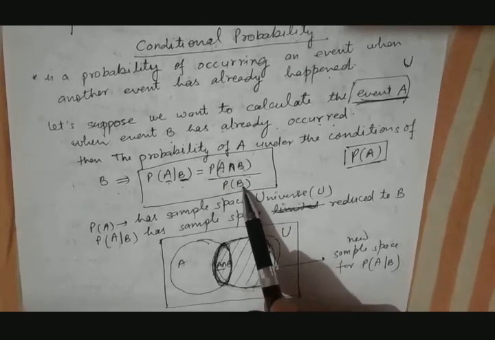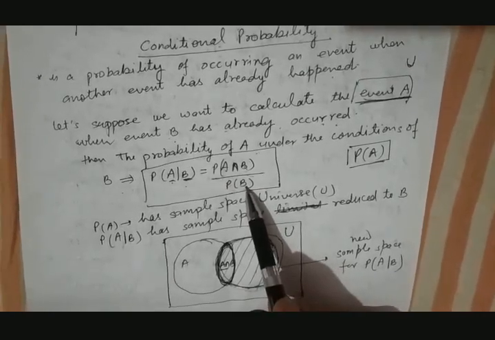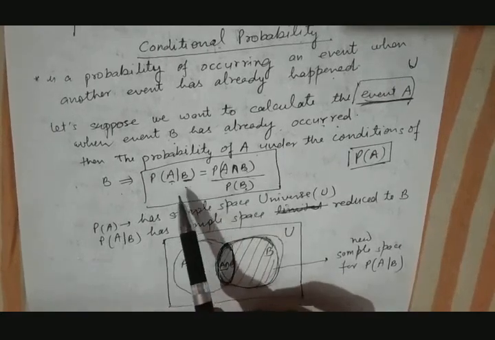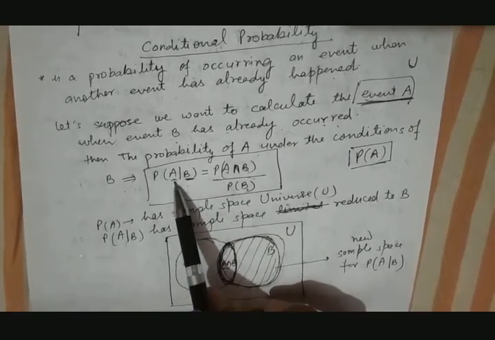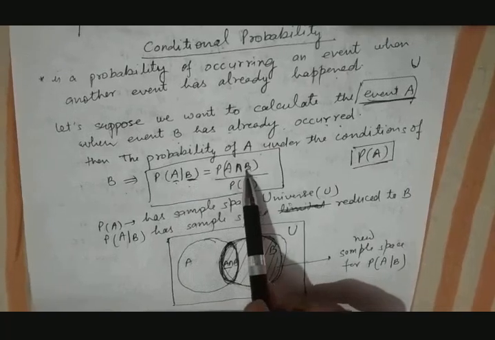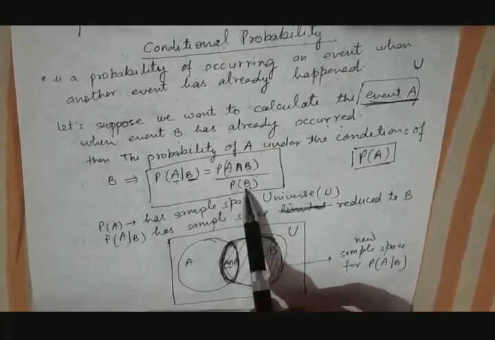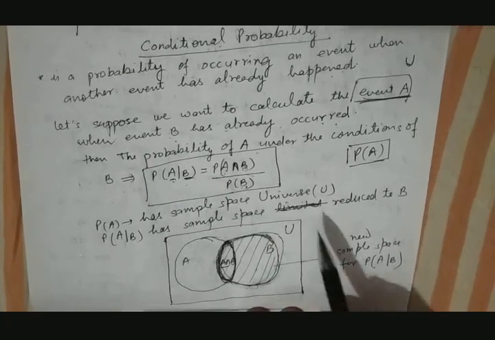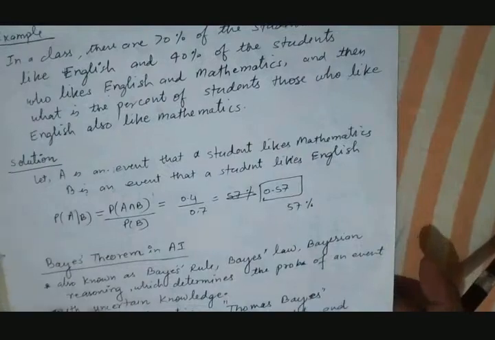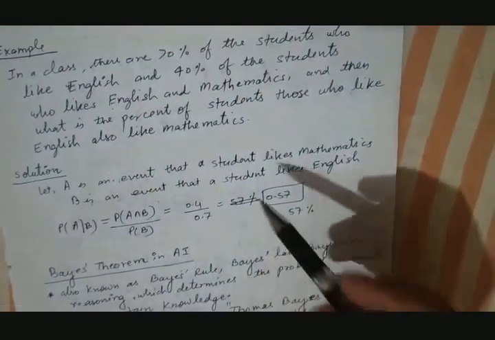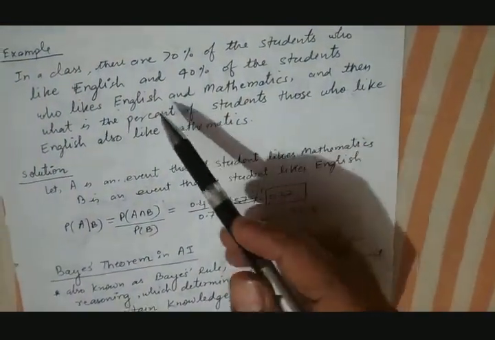That is why we have taken here in denominator as probability of B. So this is how the conditional probability can be calculated. P(A|B) is equal to P(A intersection B), the occurring of both A and B, divided by probability of B. Just see, this can be easily understood by an example.